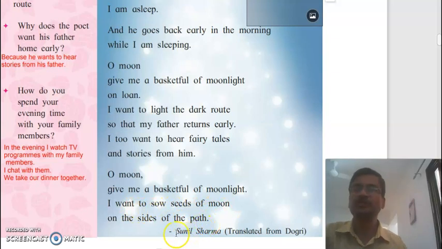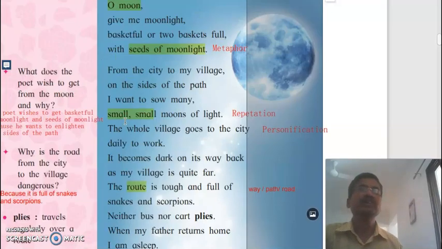So who is the poet of this poem? Sunil Sharma. This poem was originally in which language? Dongri language. And now this poem is translated into English. We will see the questions.